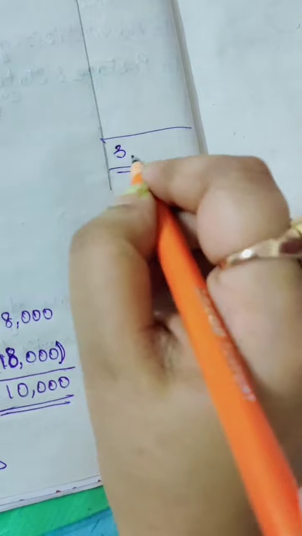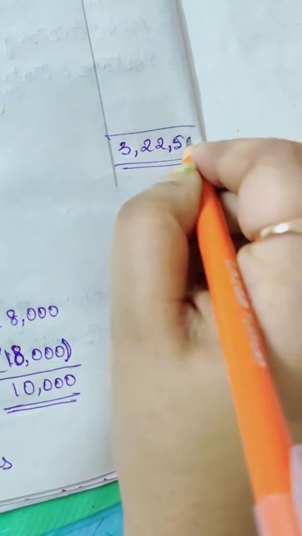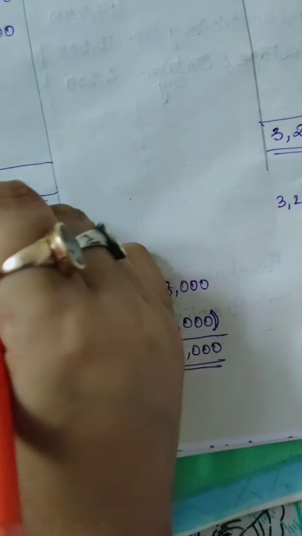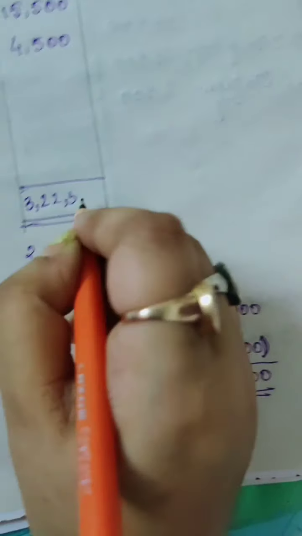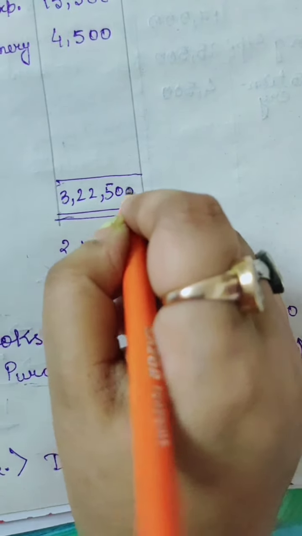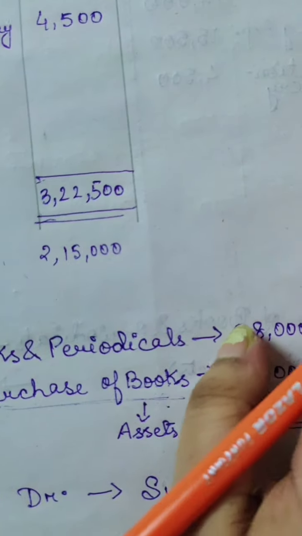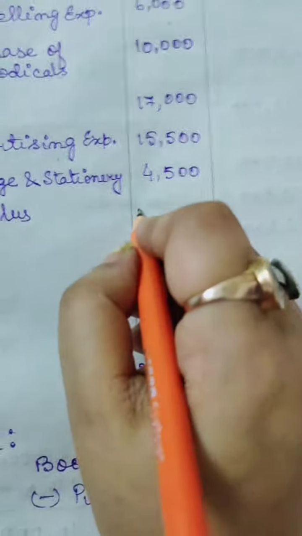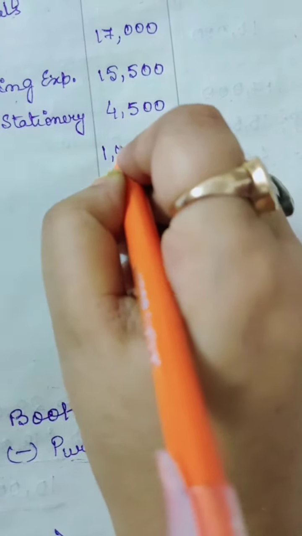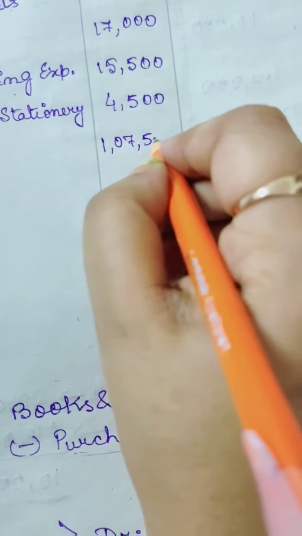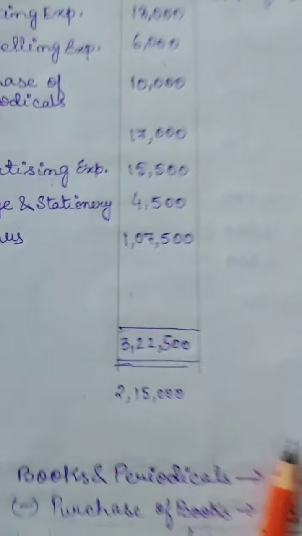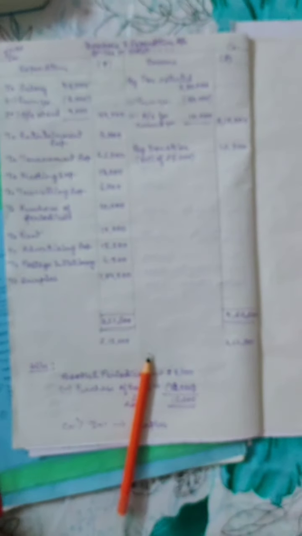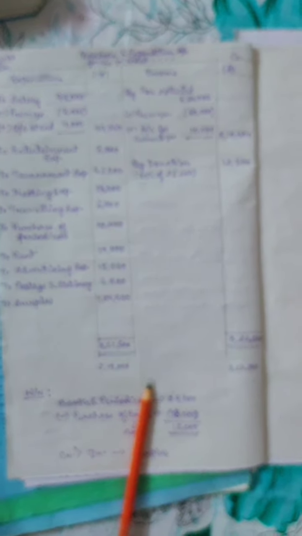Now we will write the total 3,22,500. Here also 3,22,500. Now surplus means 3,22,500 minus 2,15,000. So you will get surplus of 1,07,500. So the sum is done.